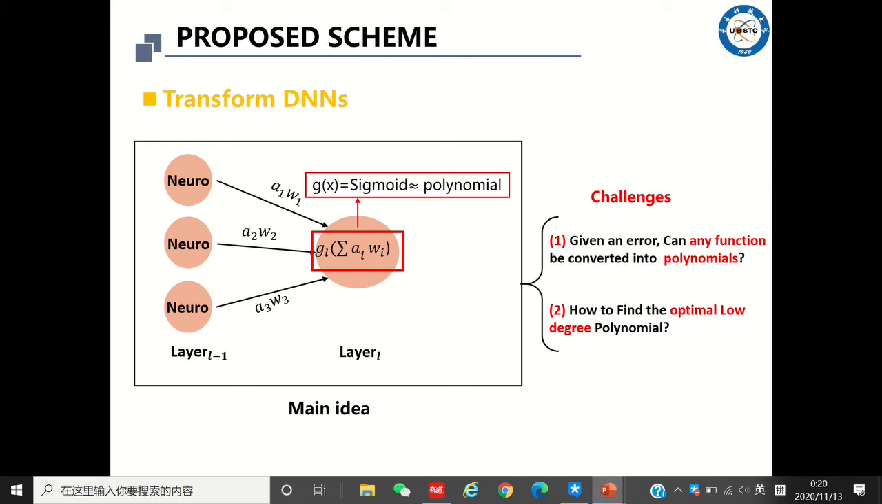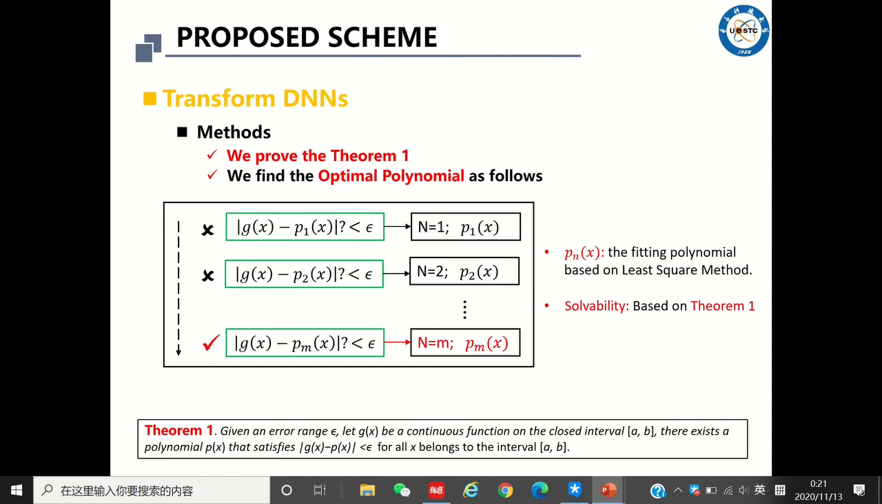However, there are two challenges to be addressed. One is that, given an error, can any function be converted into a polynomial? The other one is how to find the optimal low-degree polynomial. We give a theorem to prove that it's possible to approximate any function with a low-degree polynomial.